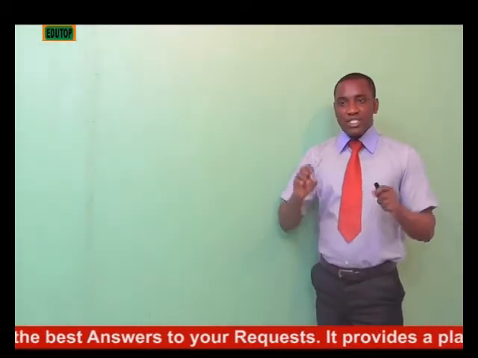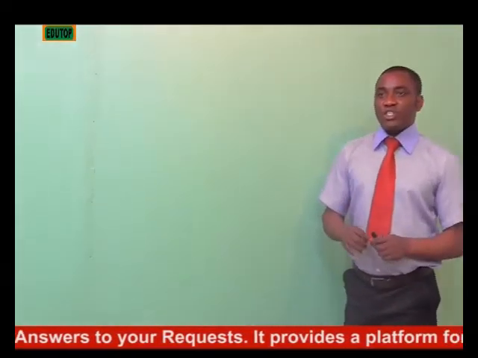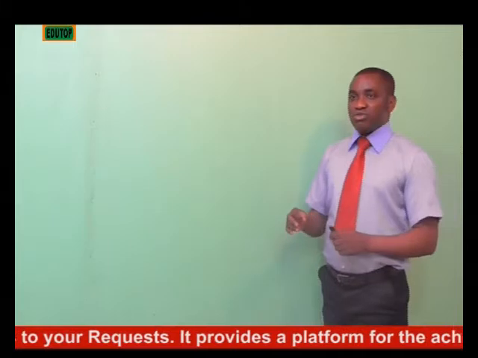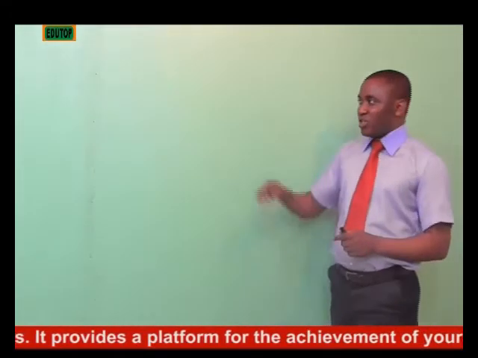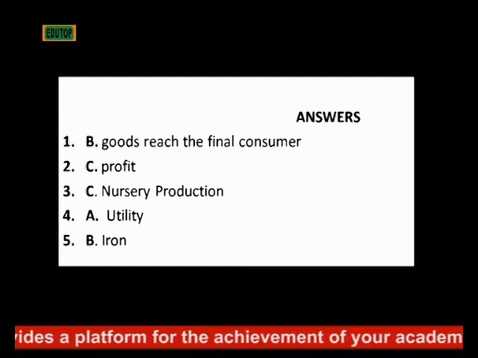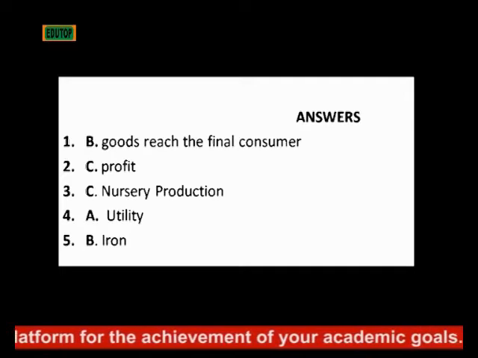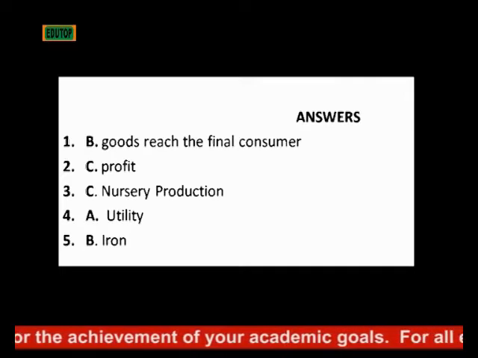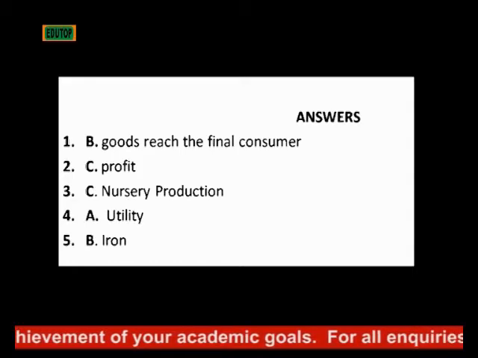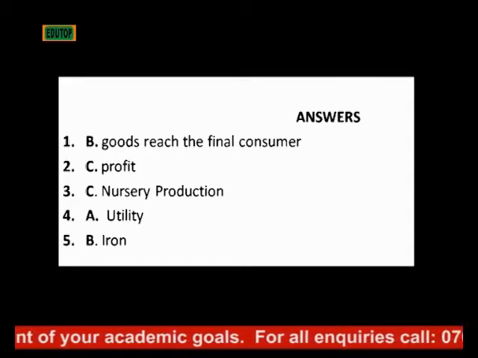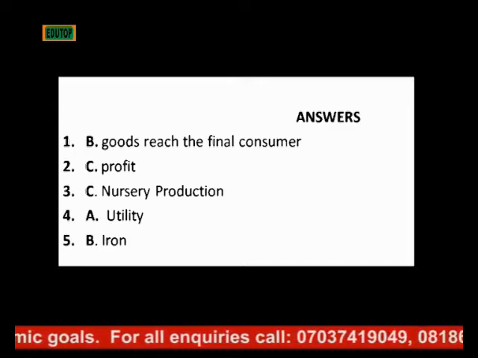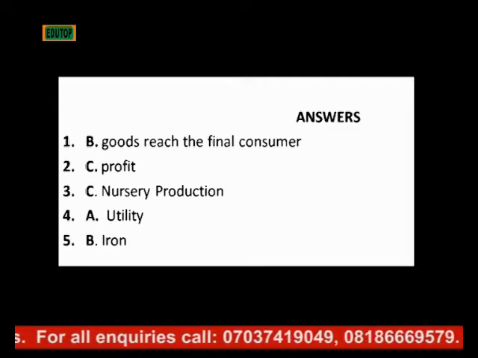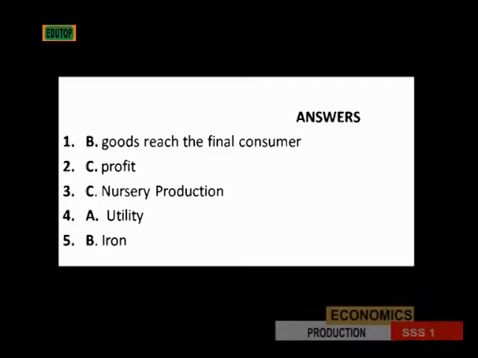The first question says production is not complete until the goods reach the final consumer. Therefore, the correct answer for that one is B. Production is not complete until the goods reach the final consumer. Number 2, the reward for entrepreneurship is profit, which is C. Option C is the correct answer.